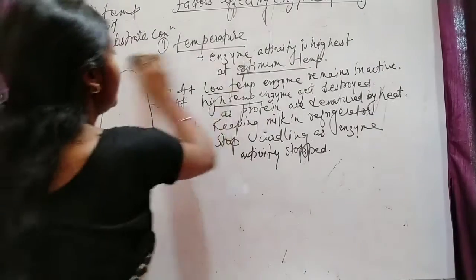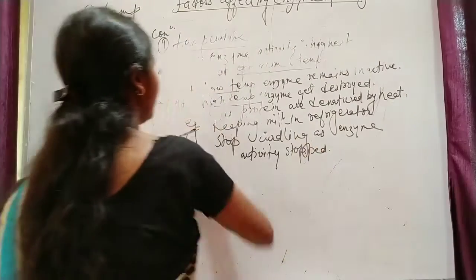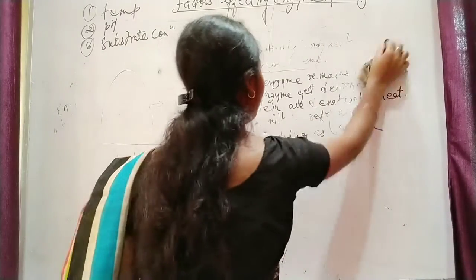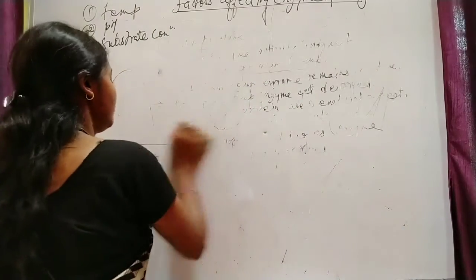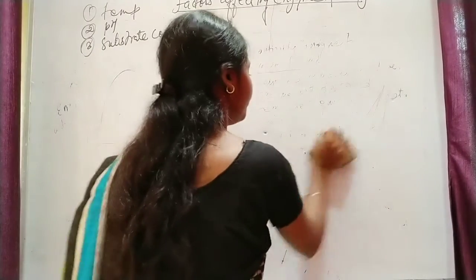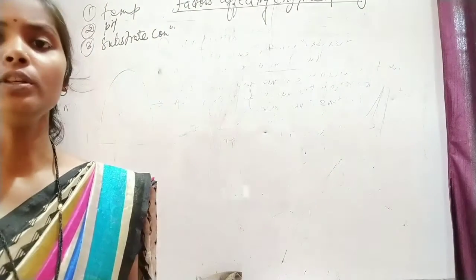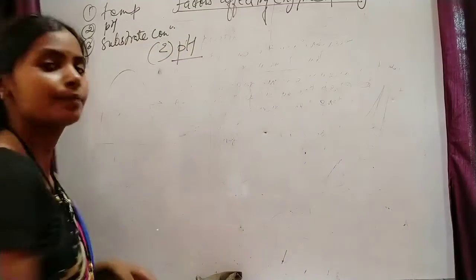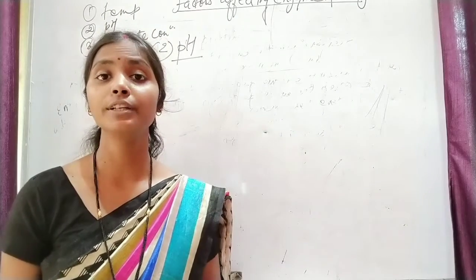Now the second one is pH. We have seen that temperature is a main factor; now we are going to study how pH affects the enzyme activity. It is also a main factor. Different enzymes have different optimum pH.